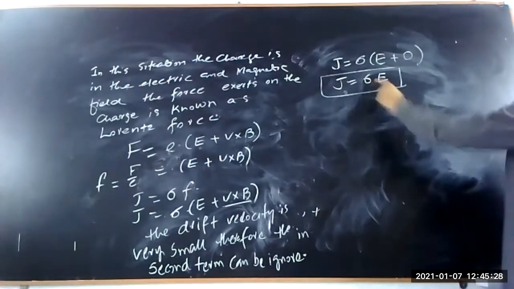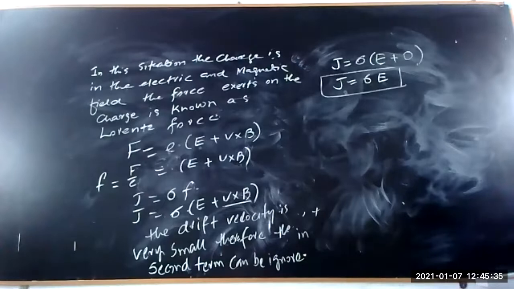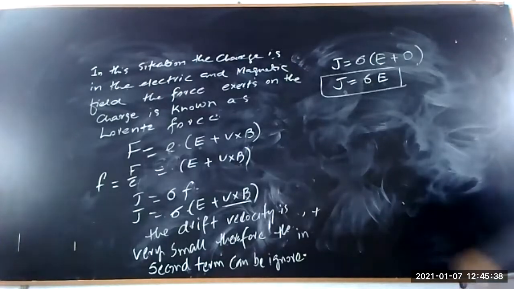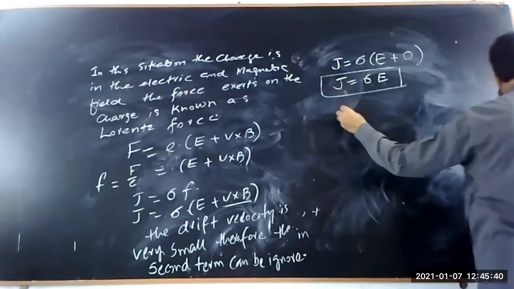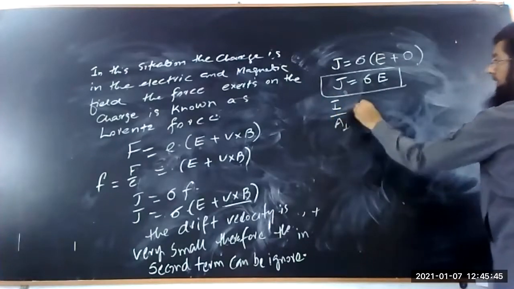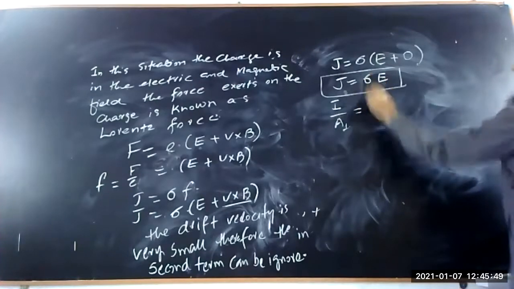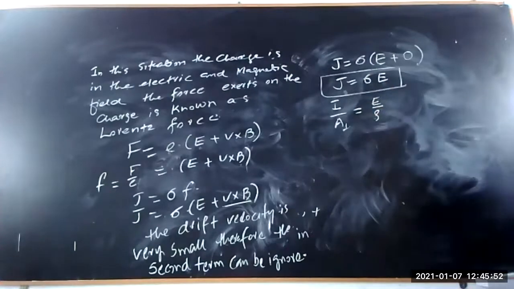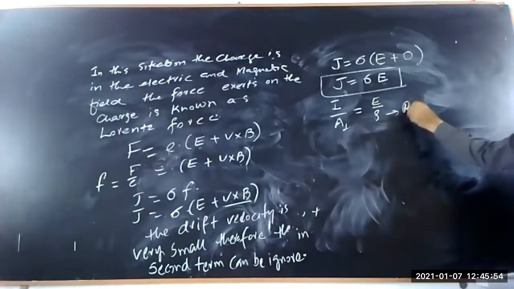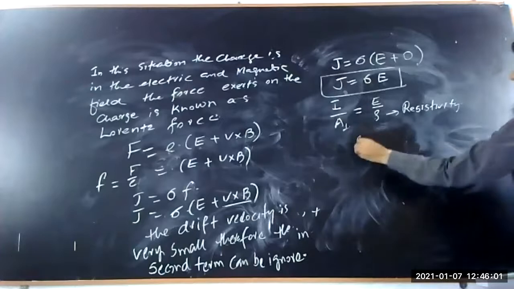This sigma is known as the conductivity, and you know that conductivity is the reciprocal of the resistivity. So J, the current per unit perpendicular area, is equal to sigma into E, where sigma is equal to 1 upon rho, and rho is known as the resistivity.